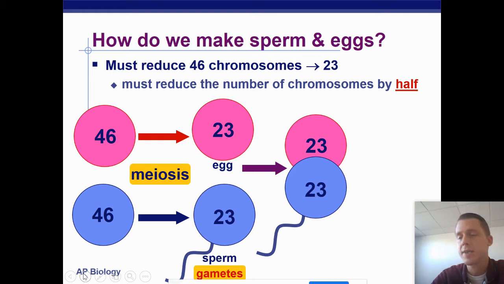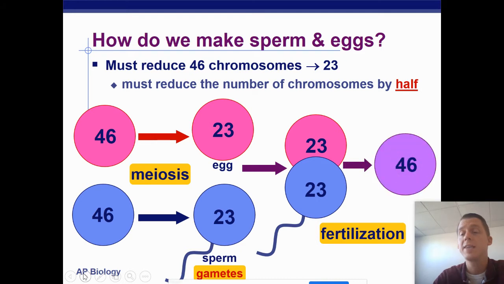And then eventually what's going to happen, a sperm cell is going to fertilize an egg cell, and the process of fertilization will give us a brand new organism, a totally new individual that has a chromosome number of 46. So meiosis is how we solve the problem that we mentioned earlier in the lecture. How do we get a newly formed cell with 46 chromosomes? We call that new cell a zygote.